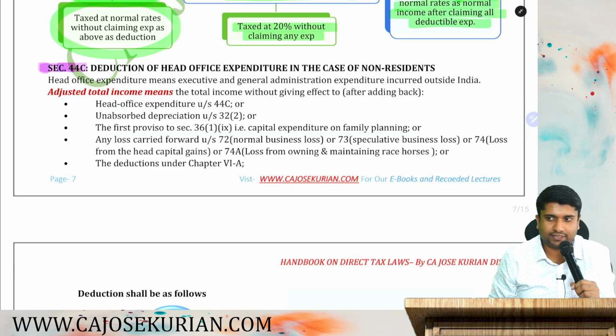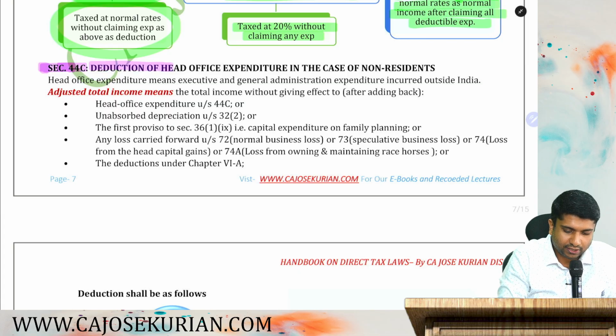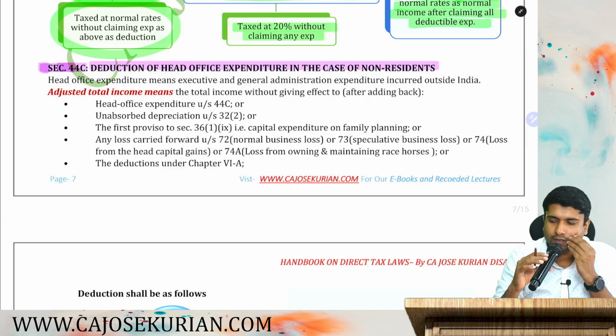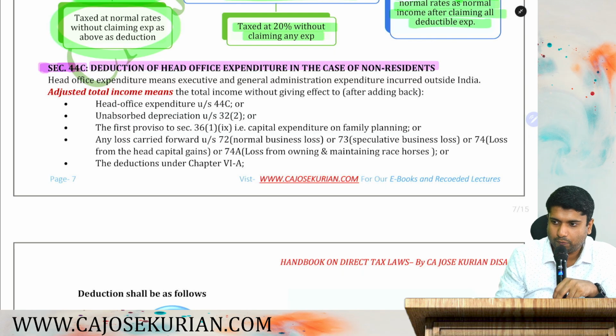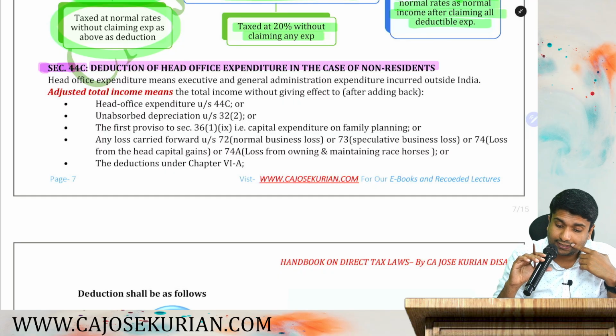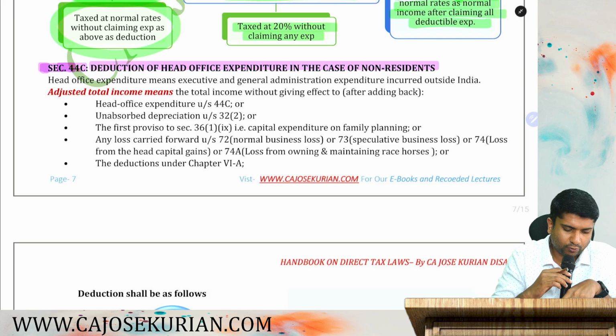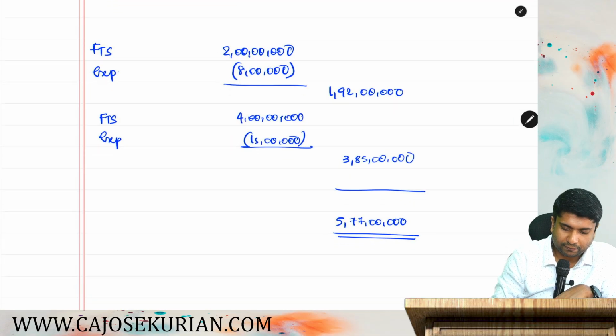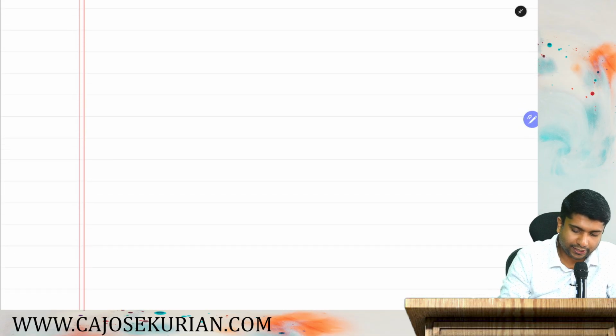Let's understand what is this 44C, that is deduction of head office expenditure in the case of non-residents. Okay friends, let's understand what is this 44C right now. So please listen. What are they saying in the 44C? Deduction of head office expenditure in the case of non-residents. What are they saying? See, imagine a situation where there is a head office,